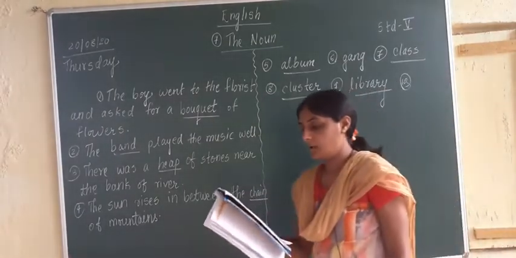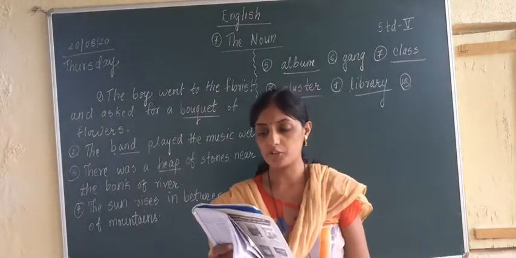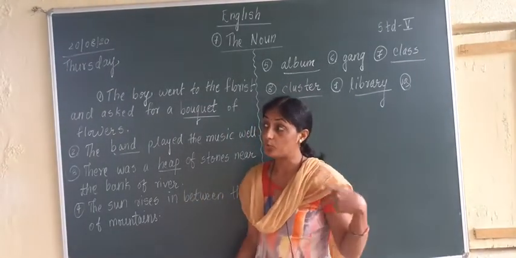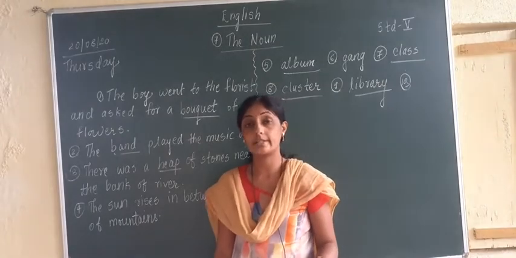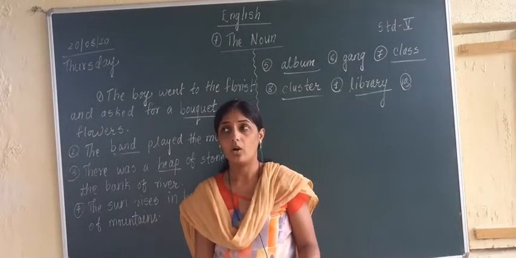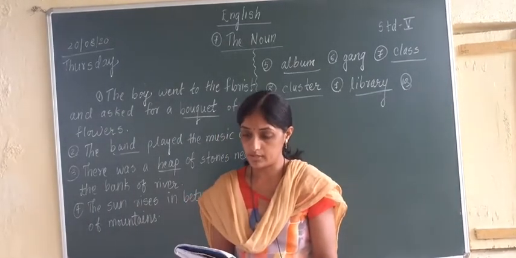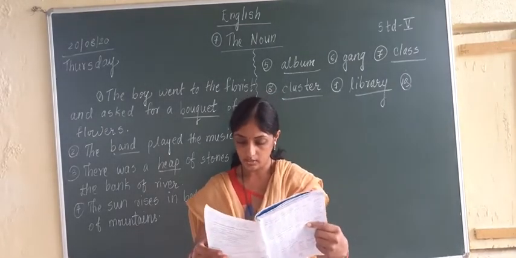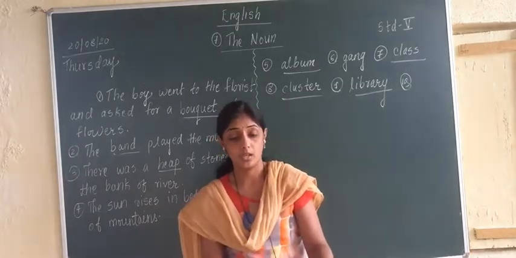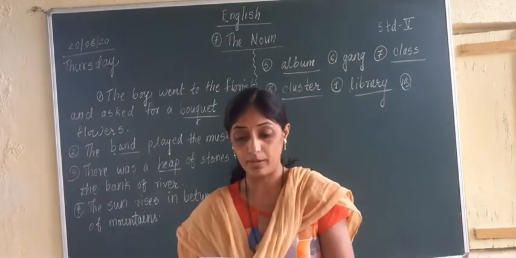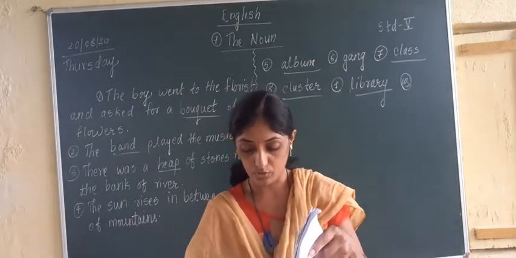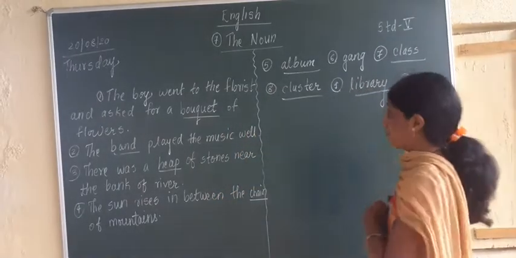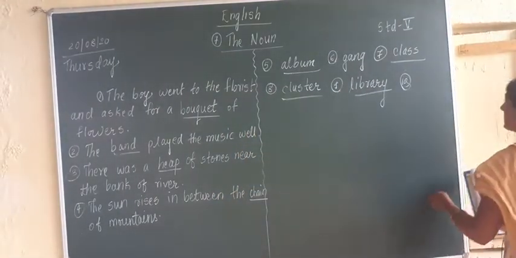Tenth sentence: A dash of soldiers was marching towards the enemy. Now a group of soldiers is called what? It is either called squad, or one more word is given in the book, which is army. So which answer will suit it? A squad of soldiers. So the tenth answer is squad.